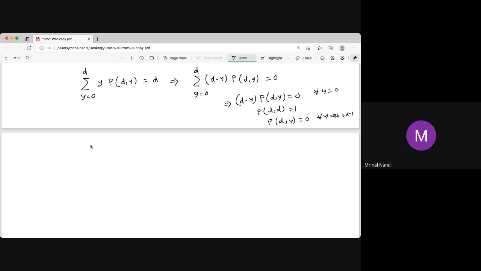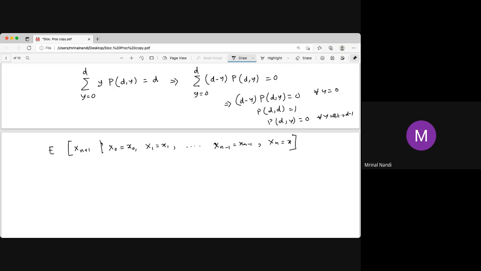Now we have a result for the expectation of X(n+1) given that X0 equals x0, X1 equals x1, up to X(n-1) equals x(n-1), and Xn equals x. The last is x, the nth step is in x.